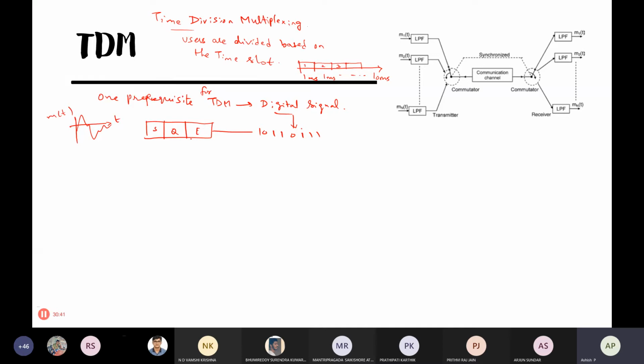Otherwise, without doing all that, if you just assume you have plain digital signals here, then in this TDM, what happens is, this is actually not m1 of t, m1 of nTs, the digital signal. After band limiting also we can perform this. So this is the band limiting of 4 kilohertz, let us say 0 to 4 kilohertz.